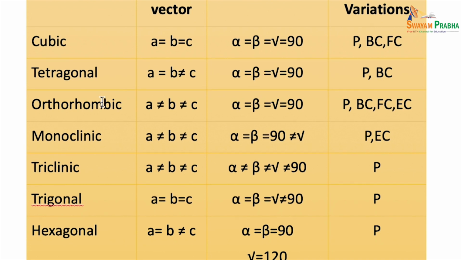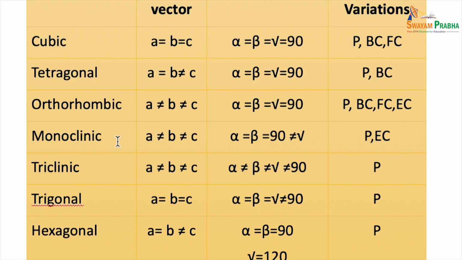In the tetragonal system, which has a equal to b, not equal to c, and alpha, beta, gamma all equal to 90 degrees, you can have primitive and body-centered. In the case of orthorhombic, in which a, b, and c are not equal, and alpha, beta, and gamma are equal to 90 degrees, you can have all four kinds: primitive, body-centered, face-centered, and end-centered.